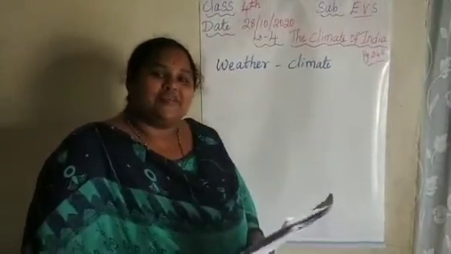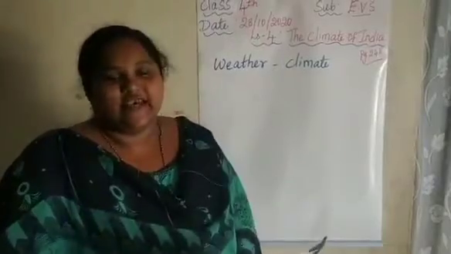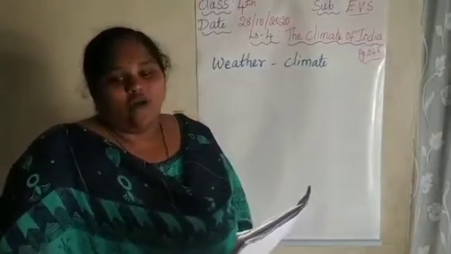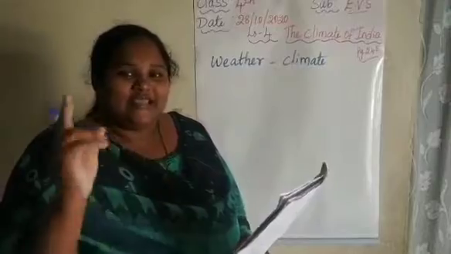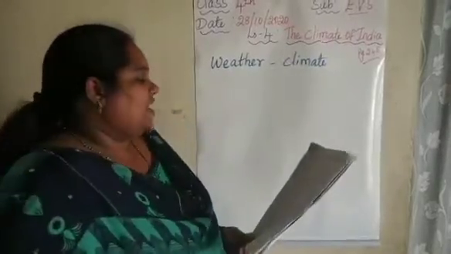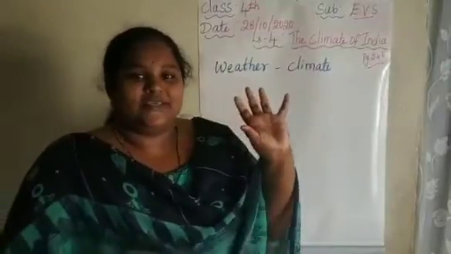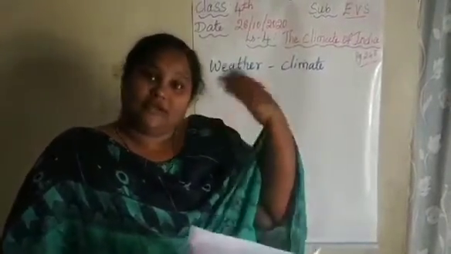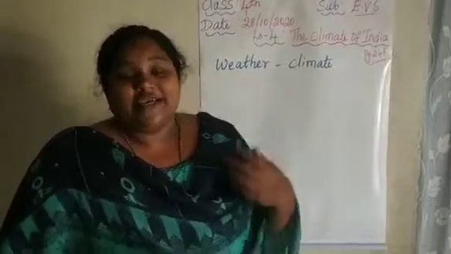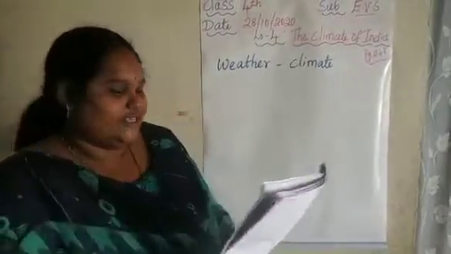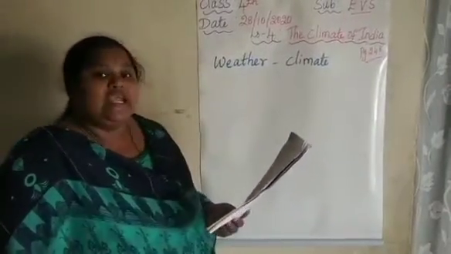What is meant by atmosphere? We saw in the previous classes, atmosphere means the layer of air surrounding the earth. So this condition of a particular day, for example today it's very hot, isn't it? A week before we had rains. So that is the climatic conditions, of a particular day or the very near future.